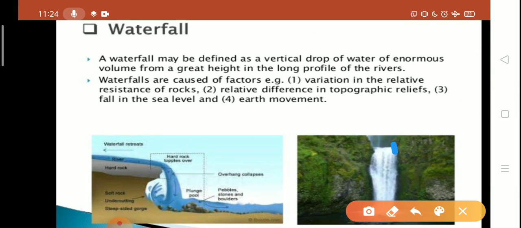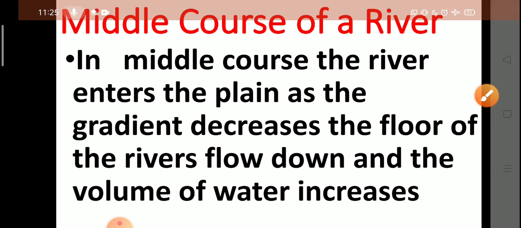Waterfall is defined as vertical drop of water, and waterfalls are caused by factors: variation in the relative resistance of rock, relative difference of topographic relief, and the fall of the sea level and earth movement. Basically, waterfall is a vertical drop of water of enormous volume from great height in the long profile of the river. So another landform developed by river is waterfall.